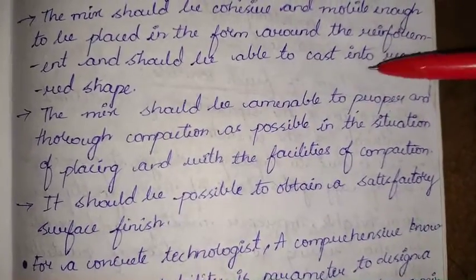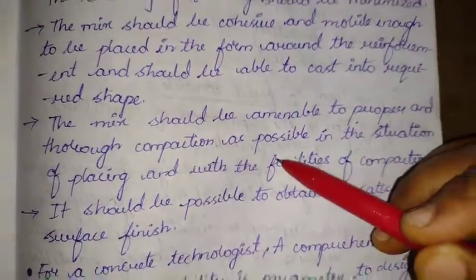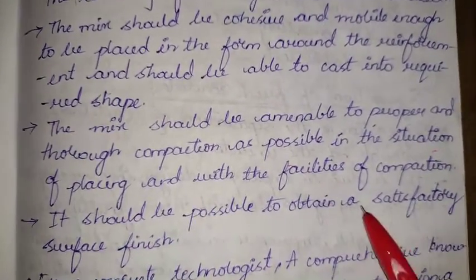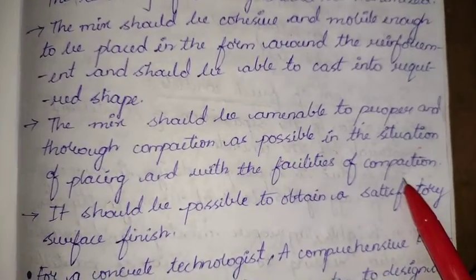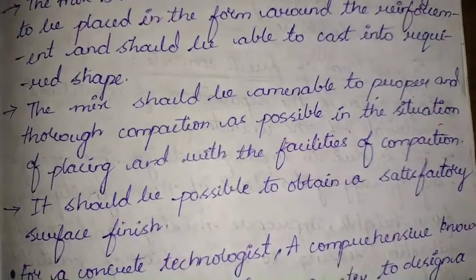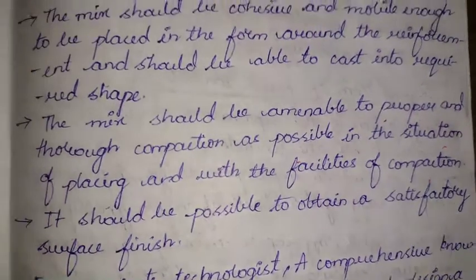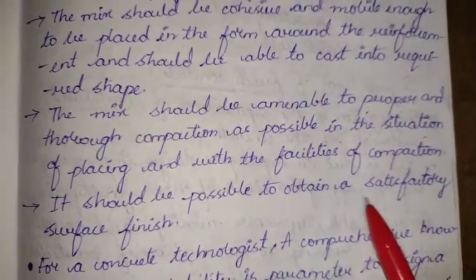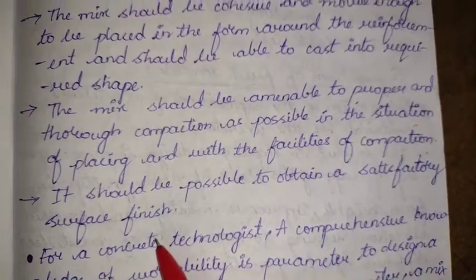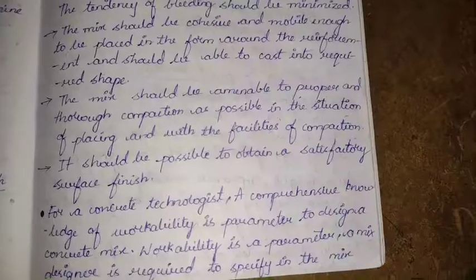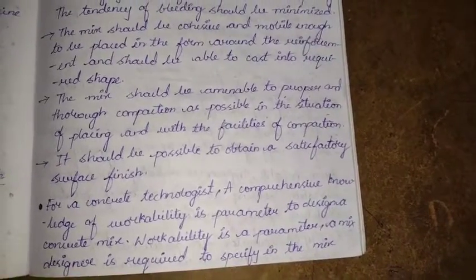The mix should be amenable to proper and thorough compaction as soon as possible in the situation of placing and with the facilities of compaction. That is, it should allow us to do the compaction in the required manner as per the codal provisions. It should be possible to obtain a satisfactory surface finish. So also the finishing should be such that the surface is very good from an aesthetic point of view.